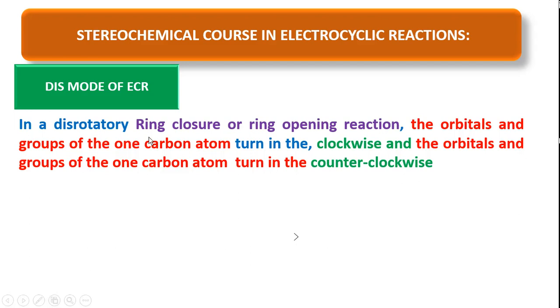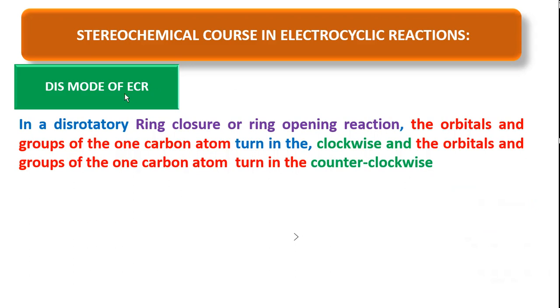Dis mode of rotation means in a ring closure reaction or ring opening reaction, the orbital and also groups at one carbon turn in clockwise direction, and the orbital and groups at another carbon move in counterclockwise direction. That is called a dis mode of rotation.